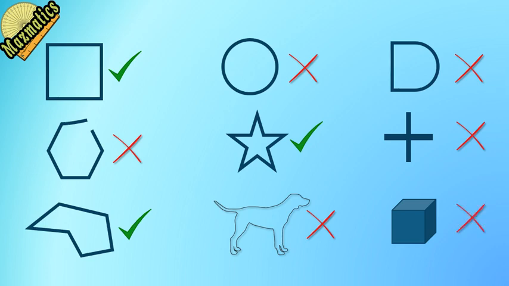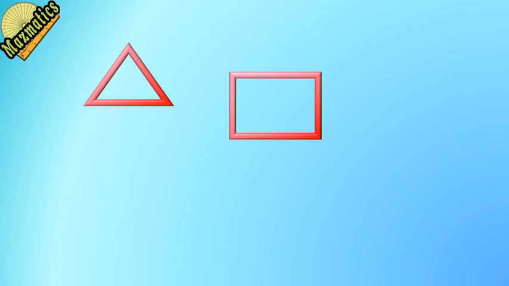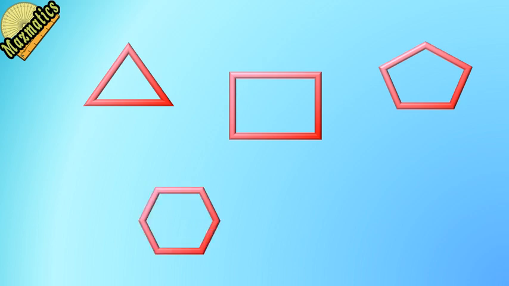Some polygons have special names based on the number of sides. Here are the most important ones. Triangle, 3 sides, very important in geometry. Quadrilateral, 4 sides, quad means 4. Example, square, rectangle. Pentagon, 5 sides. Hexagon, 6 sides. Octagon, 8 sides.